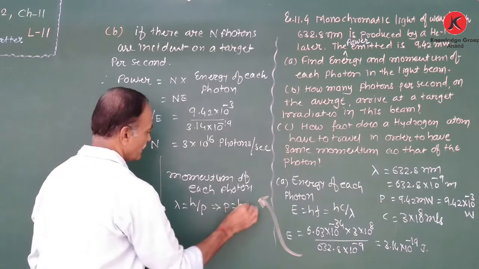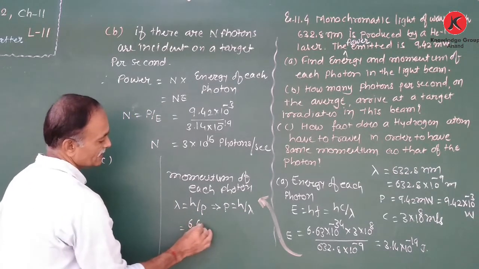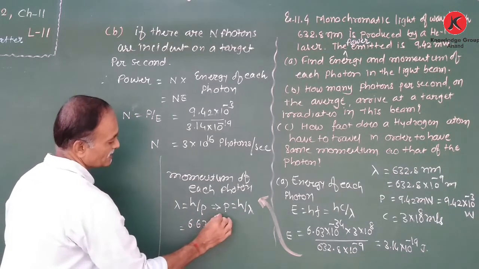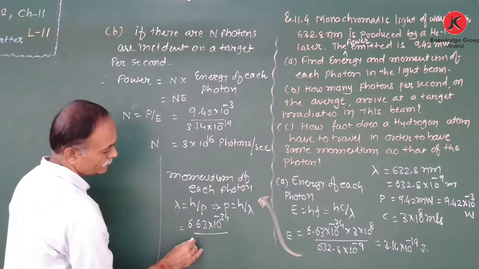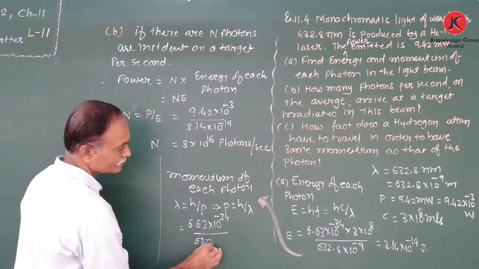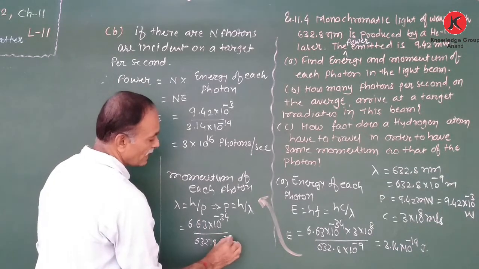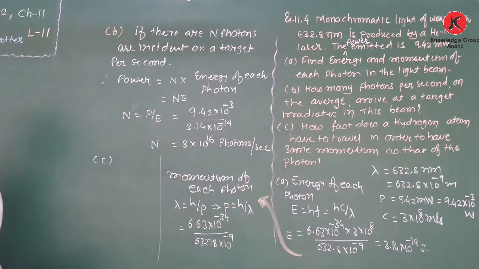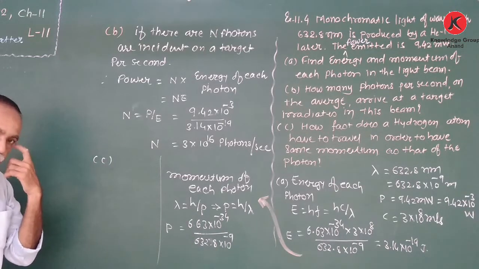H is 6.63 into 10 raised to minus 34, wavelength is 632.8 into 10 raised to minus 9, that gives the momentum.